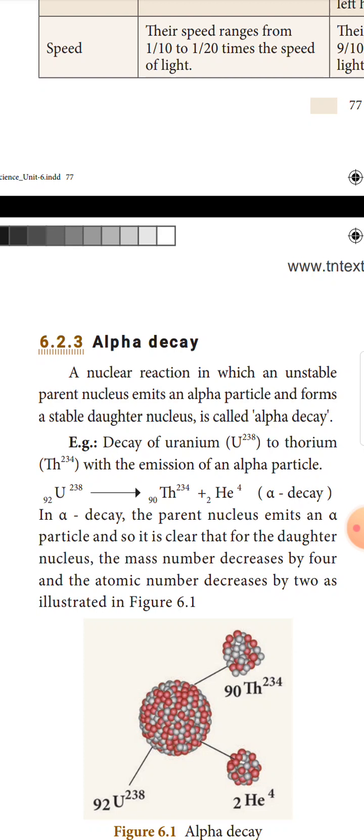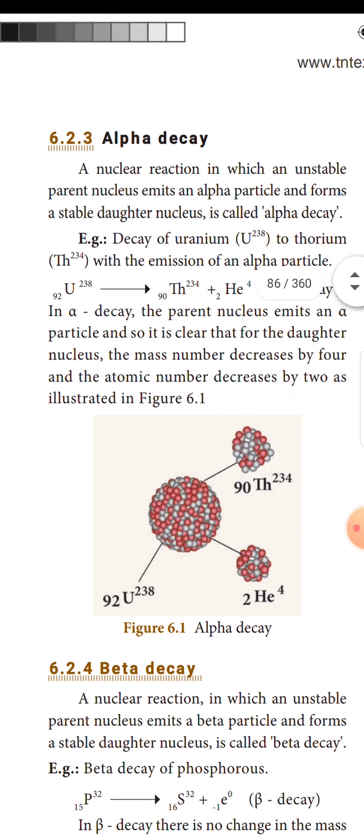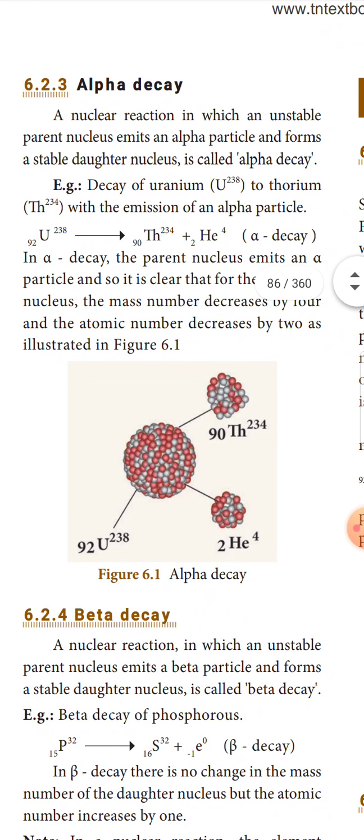In an alpha decay, the parent nucleus emits an alpha particle, and so it is clear that for the daughter nucleus, the mass number decreases by 4 and the atomic number decreases by 2, as illustrated in figure 6.1. The figure is given in 6.1. Alpha decay.